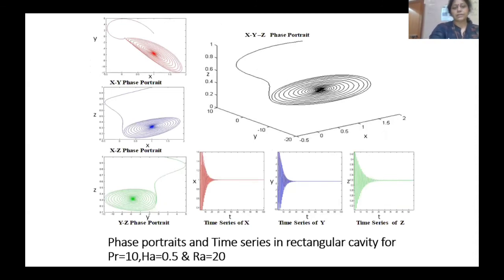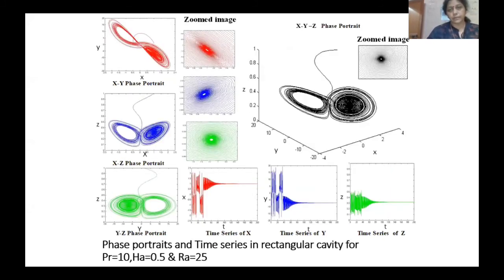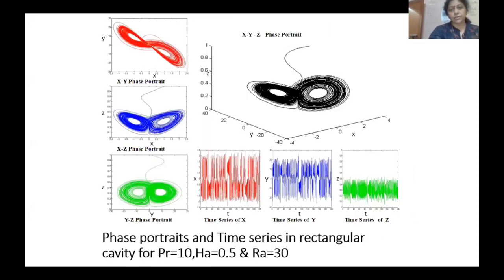And it is reverse. If the Hartmann number is 0.5 and RA is 20, you have a regular motion. But if RA is 25, then you get a critical structure. If RA equals 30, you get a chaotic structure. This means if the magnetic field is expanding, then the temperature becomes constant, and the system becomes a chaotic one.